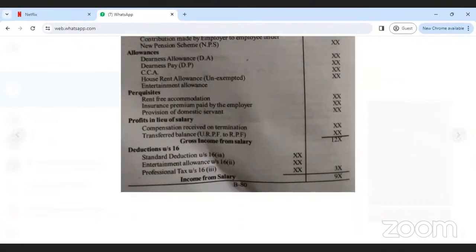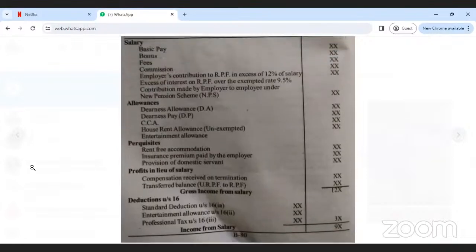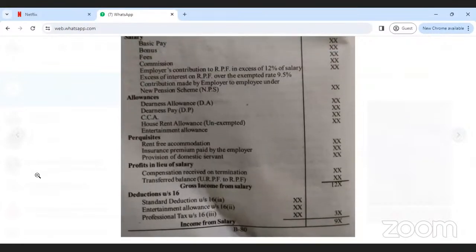Now ma'am, can you once explain the standard deduction? One minute, I will share the picture also for standard deduction.